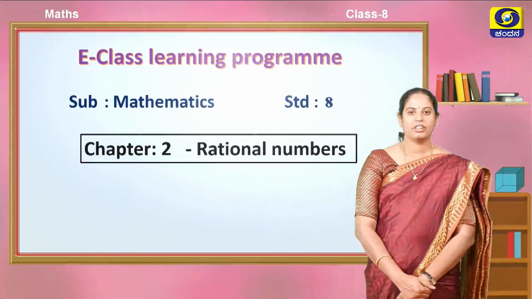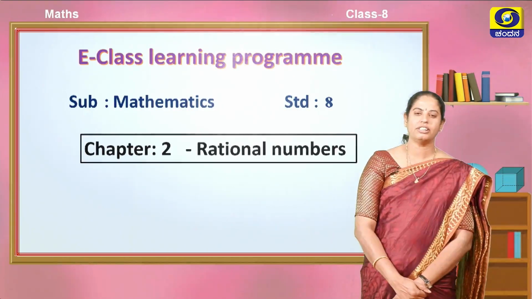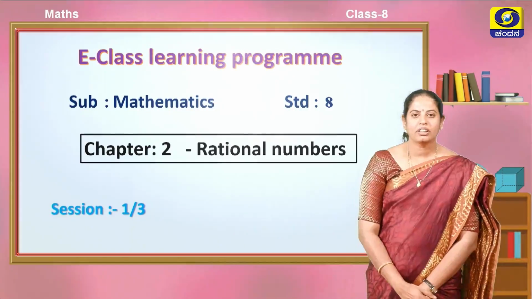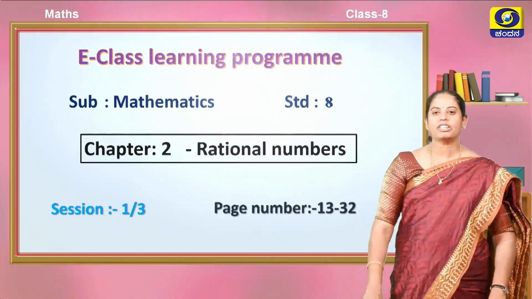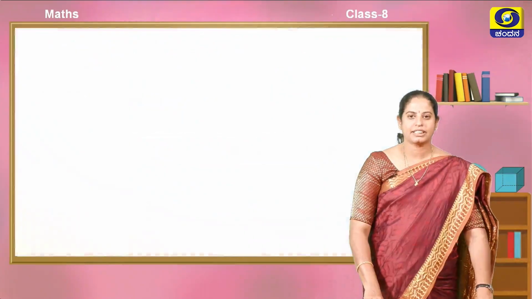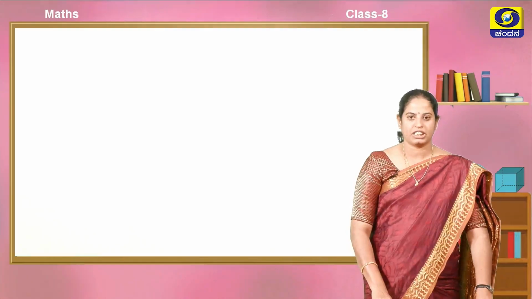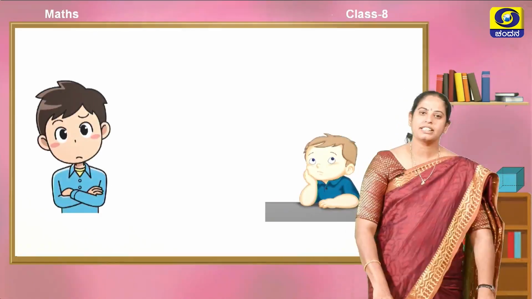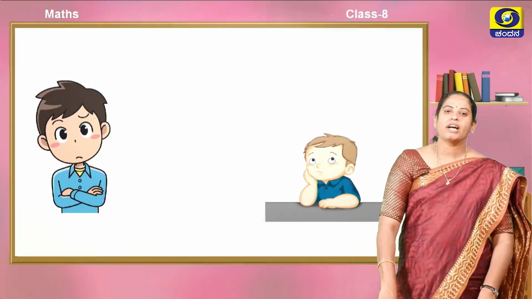I welcome you all to learn chapter 2, Rational Numbers. It is there in the Karnataka state textbook from page number 13 to 32. This chapter is divided into 3 sessions. Now we are in the first session. Before starting the class, just listen to the conversation between Amar and Raju.